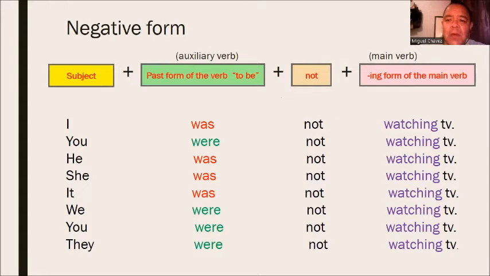Remember that to form the negative, we add the particle not after the auxiliary verb. In this case, after was or were. I was not, you were not watching TV.